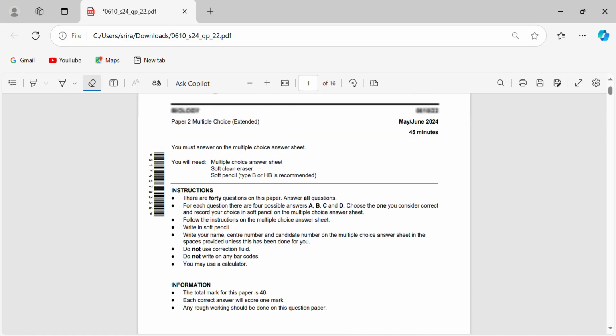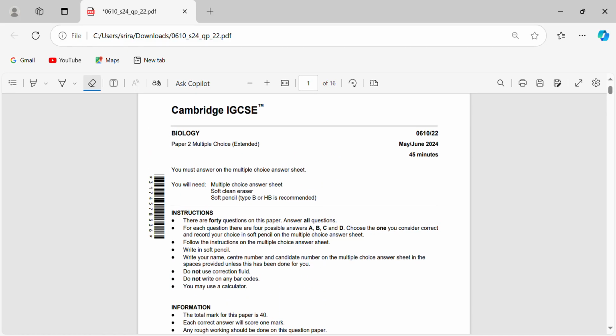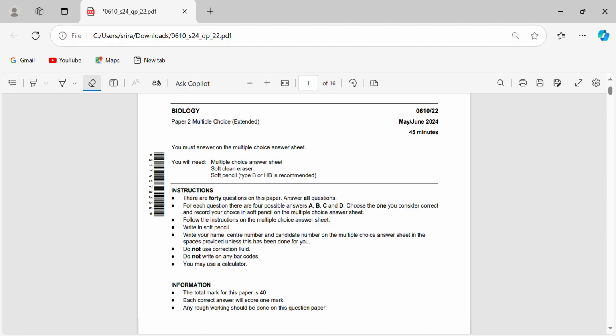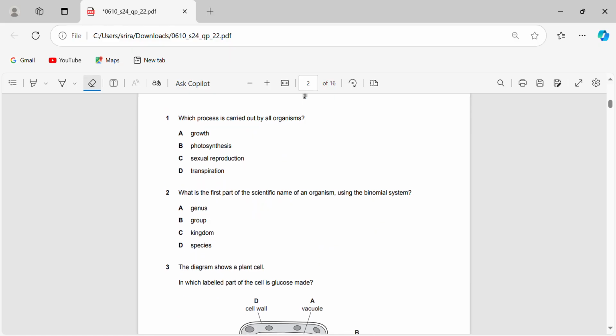Today we're going to be solving Paper 2, May/June 2024, so it's an MCQ paper. Now the theory and AT we are done for the October-November 2024 session. We're going to move on to the MCQ paper as it's the last paper for extended. So let's get straight into it.